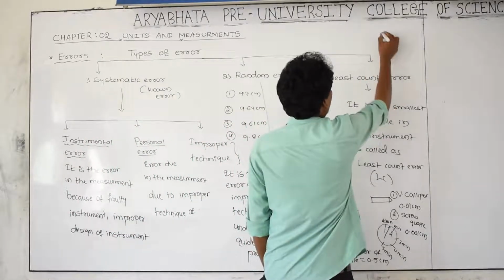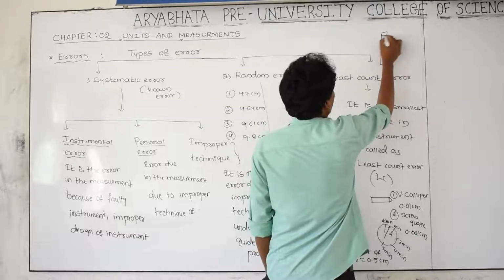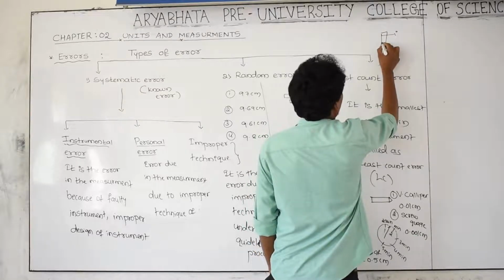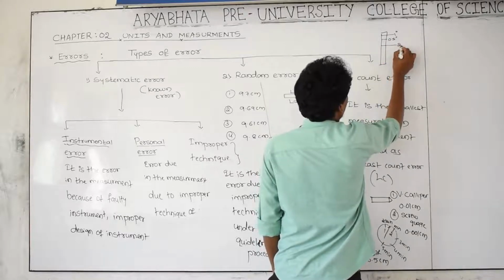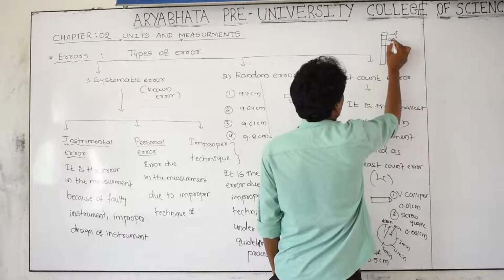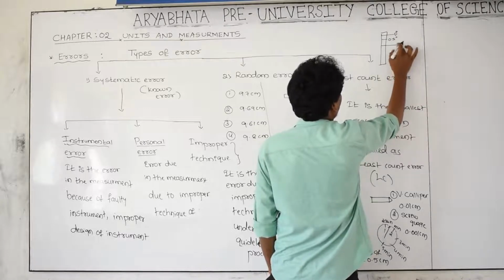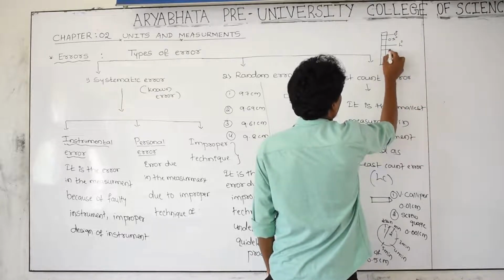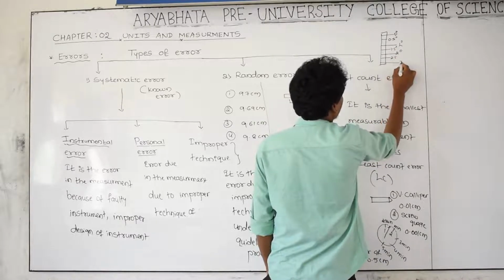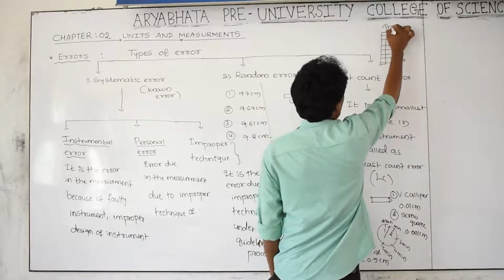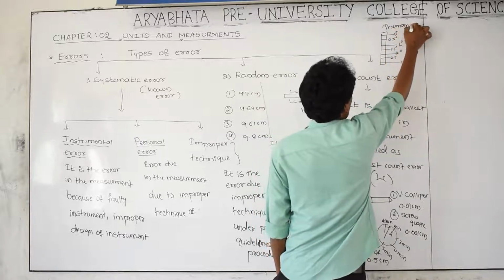And one more example you can take, that is a thermometer. This is 0 degree, 0.5 degree. This is 1 degree. This is 1.5 degree. This is 2 degree. This is 2.5 degree. This is 3 degree, like this.